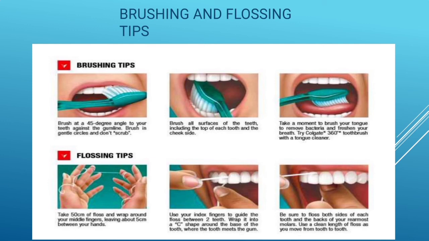Take 50 centimeters of floss and wrap it around your middle fingers, leaving about 5 centimeters between your hands. Then use your index finger to guide the floss between two teeth. You can understand this by this picture. So this is brushing tips and second is flossing tips.